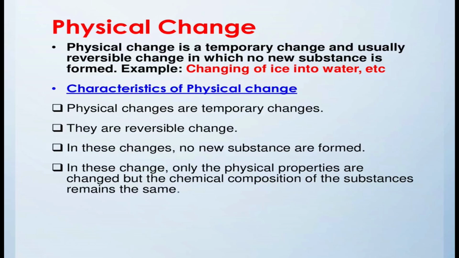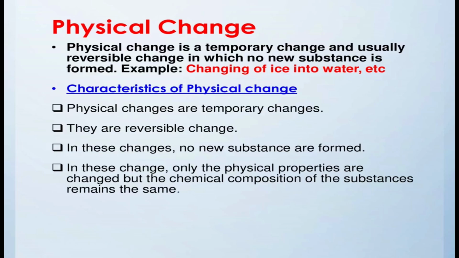Temporary means for a short period of time we can get it back, and usually reversible means it can be reversed again. No new substance means chemically no new substance is formed, the composition remains the same.